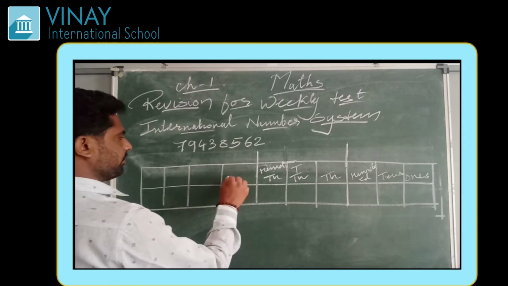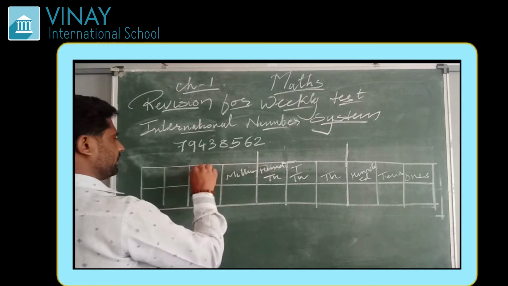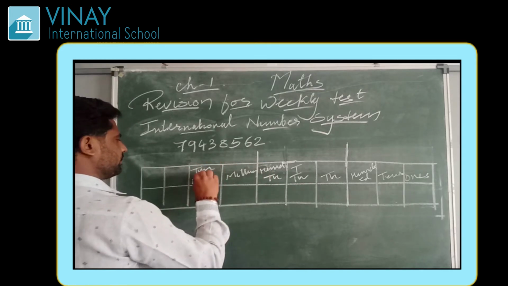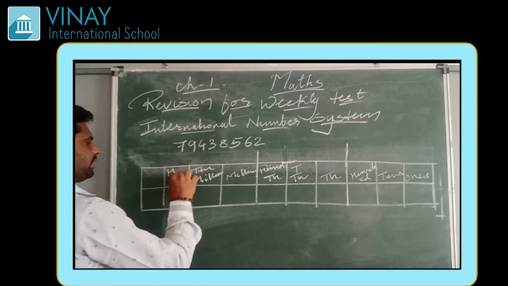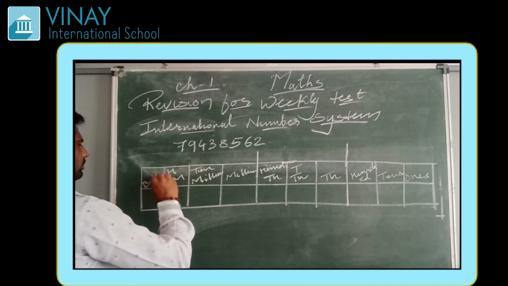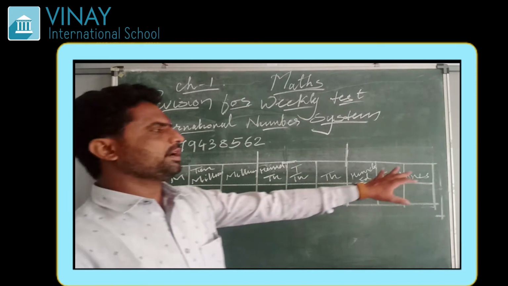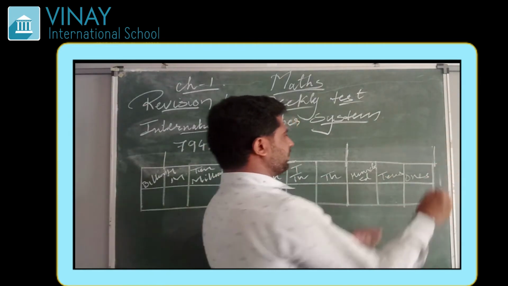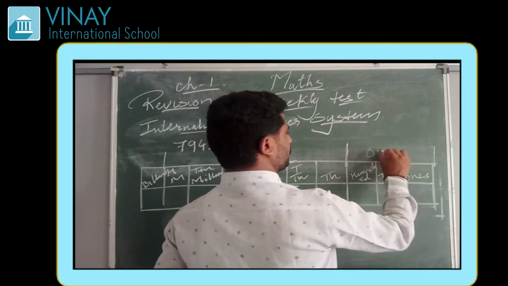Then it will come million, that is 1 million, then 10 million, and then 100 million. Then it will come billion. So in the international number system, every group has 3 columns. This is the ones group.